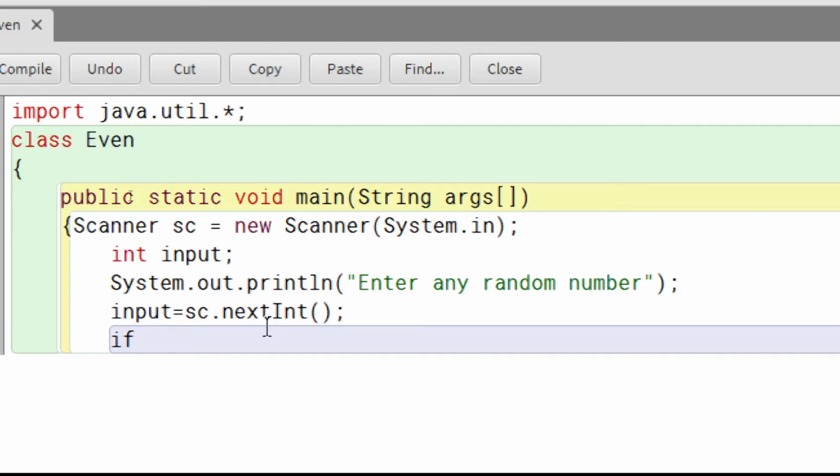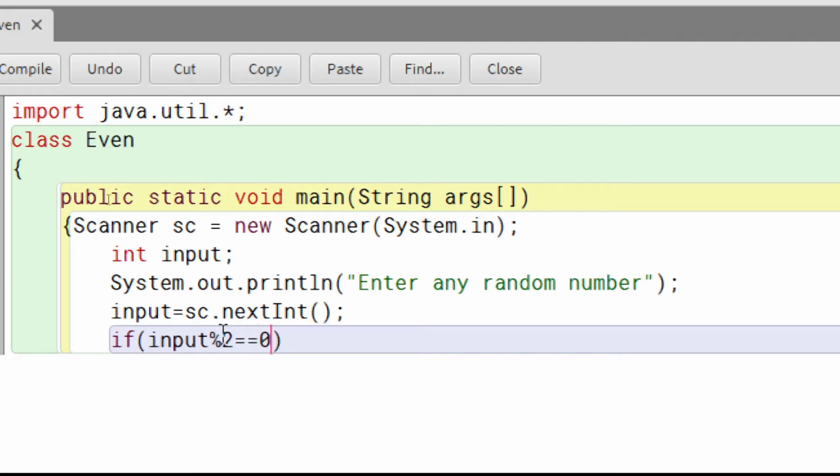If you are not familiar with the if statement, then you can check out my if else statements in Python video. Both the logics used there and here are the same. Okay, so if, and then everything in open brackets. So if the variable name input percent 2, okay, percent 2 equal to 0.